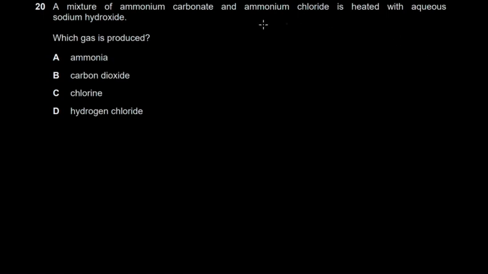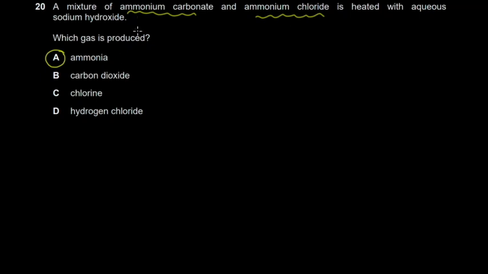So, final question for this video. A mixture of ammonium carbonate and ammonium chloride is heated with aqueous sodium hydroxide. Which gas is produced? So you're dealing with ammonium, and it's reacting with this strong base here. The gas which is produced, you can read even from here, is actually ammonia.